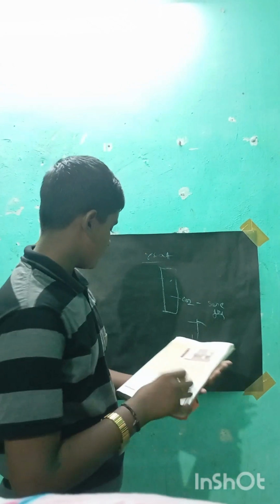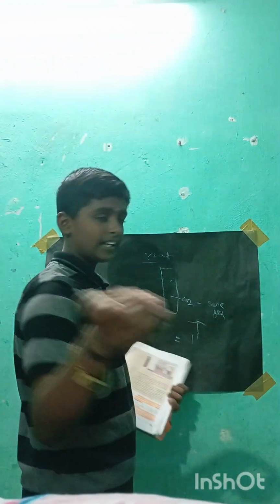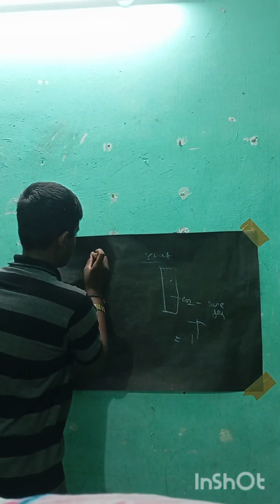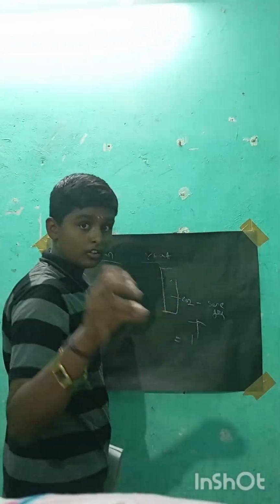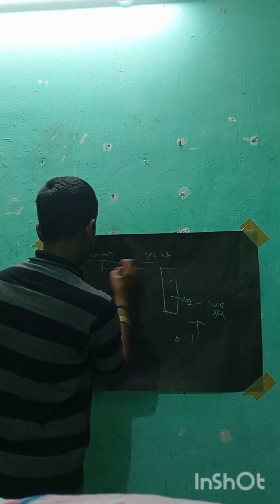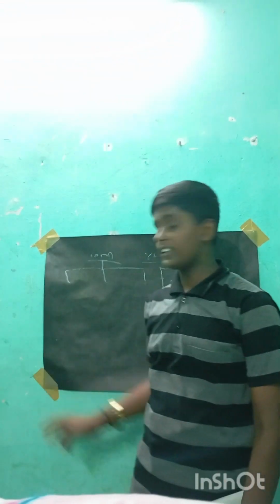The next one is types of combustion. There are three types of combustion. Combustion is divided into three parts. The first one is rapid combustion, the second one is spontaneous combustion, and the third one is explosion combustion.